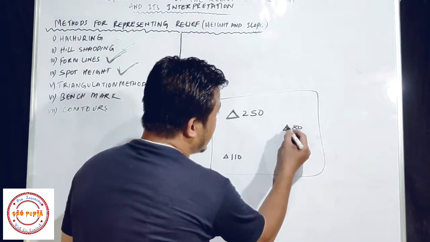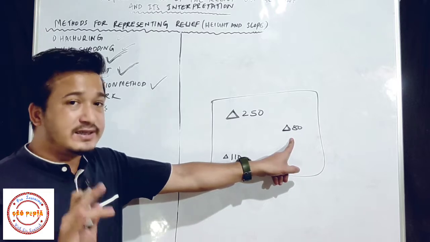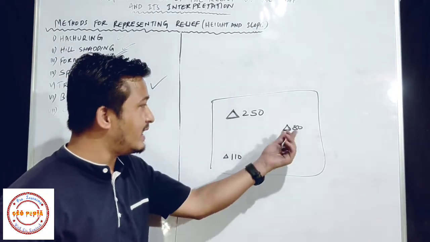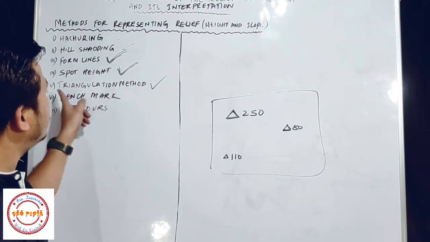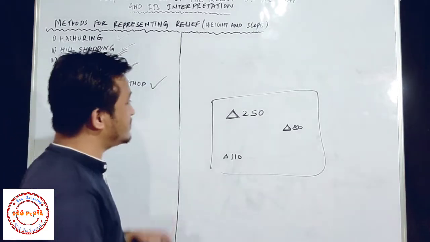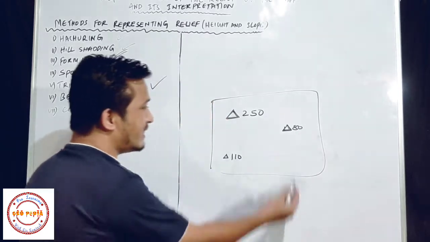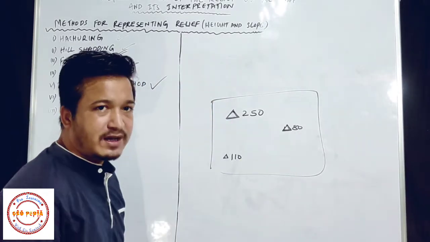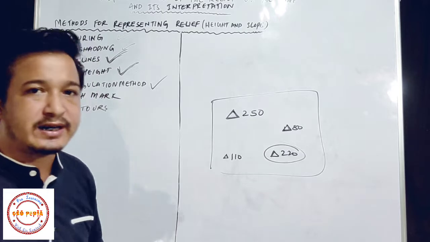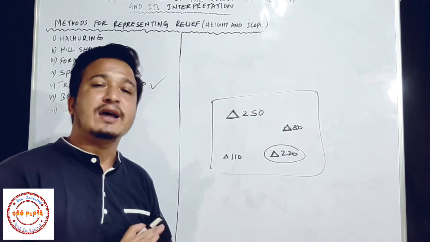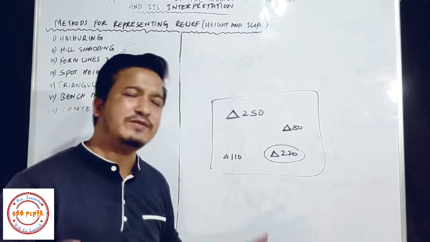So here this triangle and 80 means this region is actually surveyed by the surveyor, the team who do surveys, and the height of this region was found out by the method of triangulation. So that's why we have written here a triangle and 80. So 80 meter. The height of this region is 80 meters. Similarly, here we have 110 meters. If it is written 220, then the height of this region is 220 meter. So this is also done by actual survey, and it gives us the actual height of the region, and this is the triangulation method. Very simple, very easy.